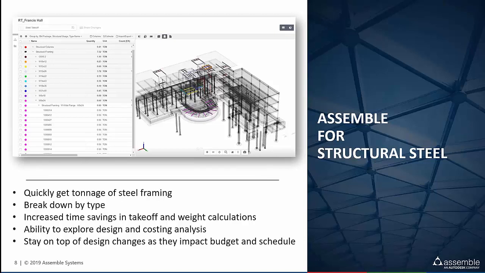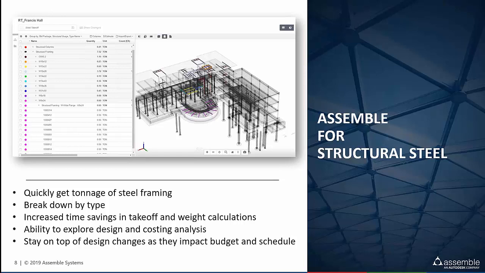And I'll start with steel. Getting that tonnage out of the model, that high-level tonnage, is fantastic. But we know for those who need more, Assemble can actually get in there and break down the steel by type and size, provide counts, locations, and then a visual perspective for where each member is going to be installed.